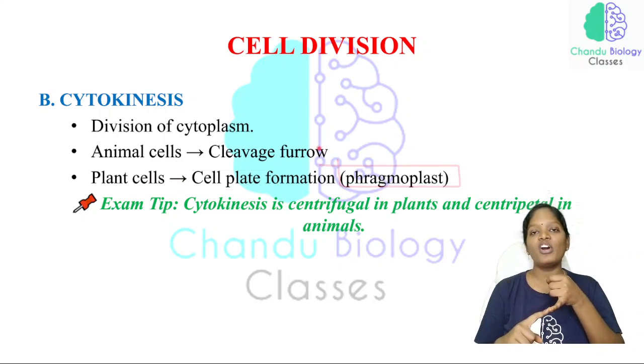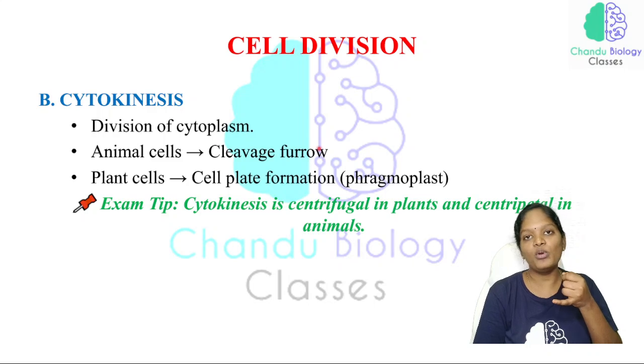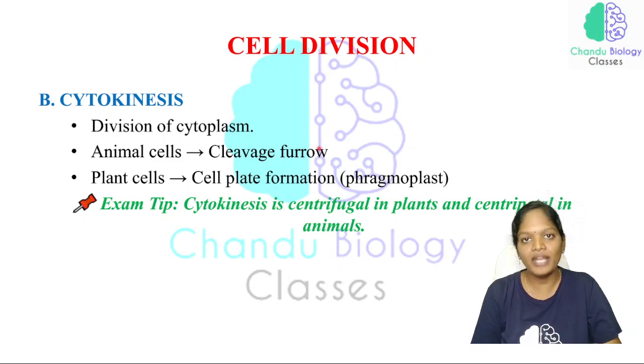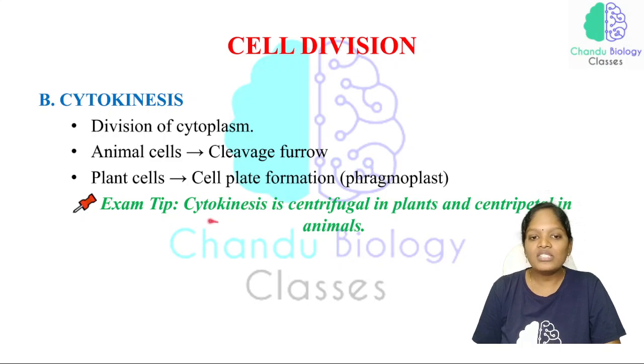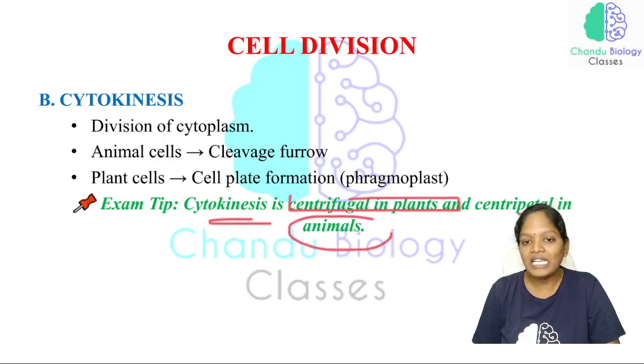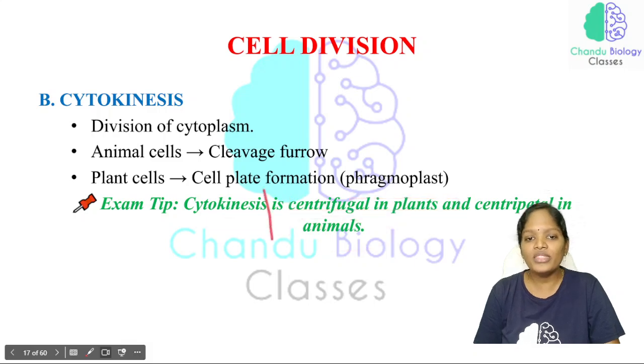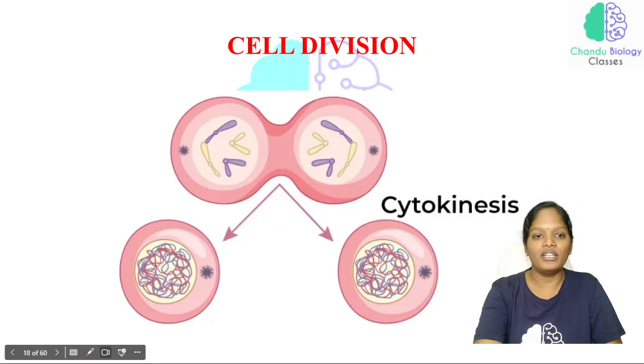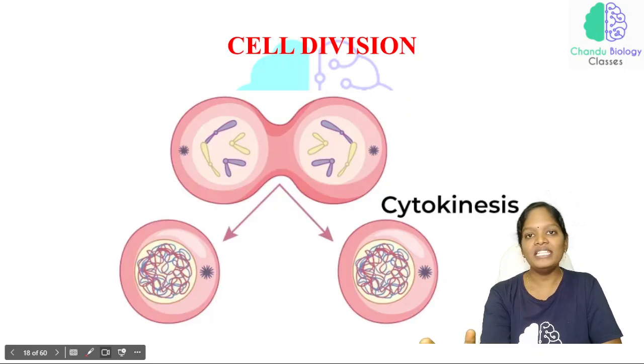So cell plate formation, that is the phragmoplast formation, is an important structure for the cytoplasm to divide. That process is called cytokinesis. So see here, cytokinesis is centrifugal in plants and centripetal in animals. This can be expected in the exam. This is very important.